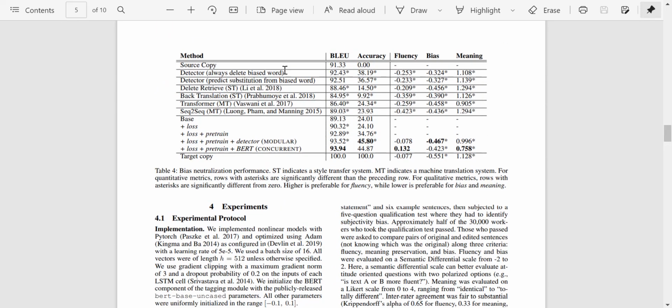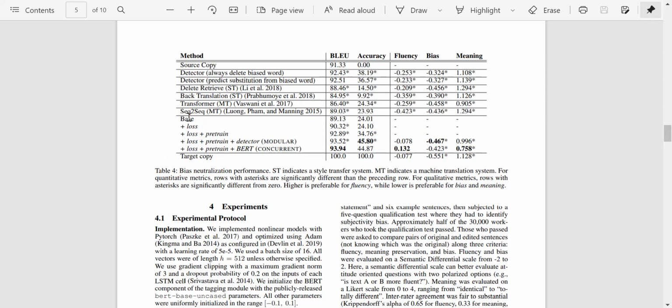Alright. So these are the scores which the model reported. In bias neutralization performance, ST indicates a style transfer system. MT is a machine translation system. For quantitative metrics, rows with asterisks are significantly different than the preceding row. For qualitative metrics, rows with asterisks are significantly different from zero. Higher is preferable for fluency, while lower is preferable for bias and meaning.